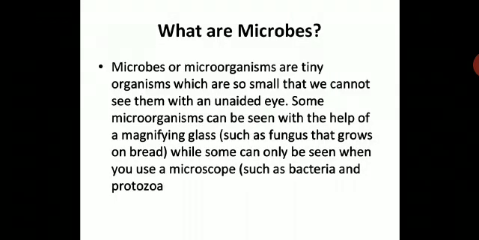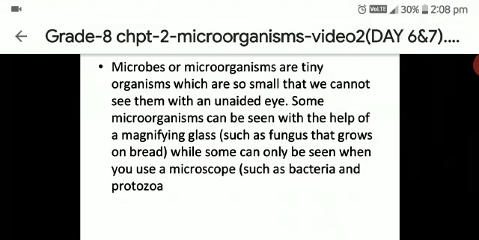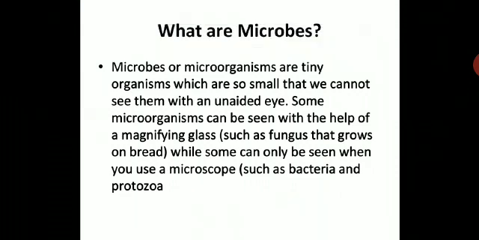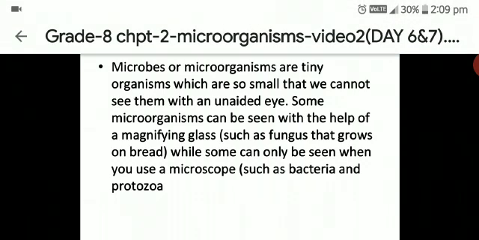What are microbes? Microbes are microorganisms, tiny organisms which are so small that we cannot see them with an unaided eye, that means with the naked eye. Some microorganisms can be seen with the help of a magnifying glass, such as fungus that grows on bread, while some can only be seen when you use a microscope, such as bacteria and protozoa. You have to write this down in your notebook very neatly. Please take down the definition of microbes.